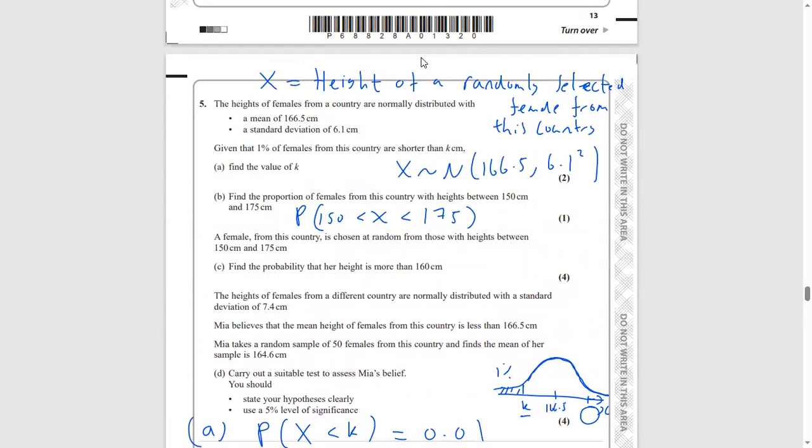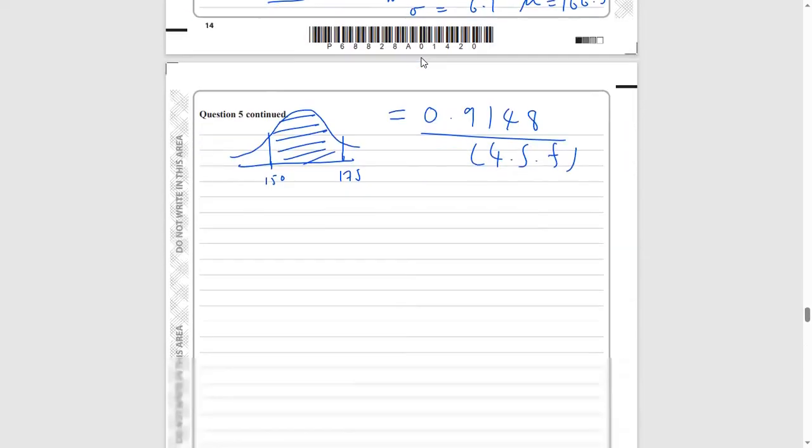Now, a female from this country is chosen at random from those with heights between 150 and 175. So what we're going to do is forget everyone who's got a height less than 150, and forget everyone who's got a height more than 175. We're just going to focus on these people here. So let's draw a graph.